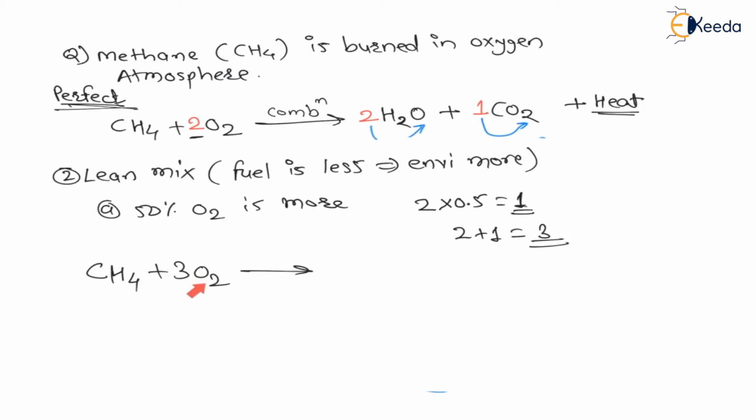Now hydrogen reacts first, reacts rapidly, and becomes H2O. Now there are total 4 hydrogens, therefore they will become 2 H2O molecules, right? Now for H2O, 2 oxygens are gone, 2 into 1, 2 gone, and total we have 3 into 2, that is 6, total we have 6, and out of 6, 2 gone, right?